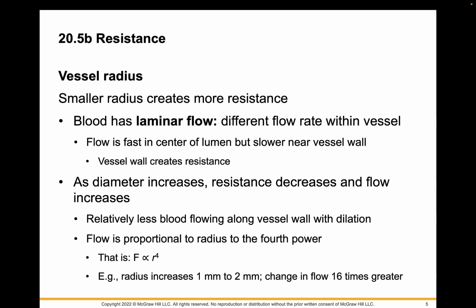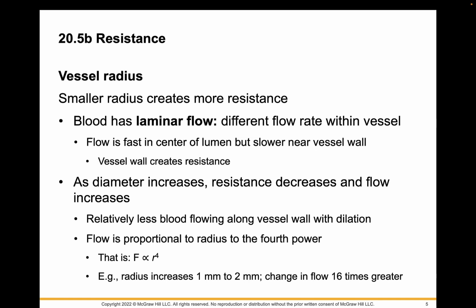And what we're going to see here, flow is proportional to radius to the 4th power. This is really important. So when we're talking about resistance, a factor is the radius, and we're going to take it to the 4th power. So if we look at an increase in radius from 1 millimeter to 2 millimeters, the actual change in flow is going to be 16 times greater.